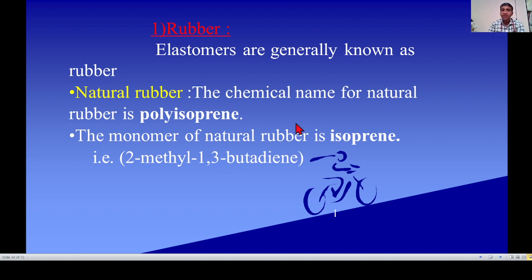Iso means a methyl group is present on the second carbon, therefore 2-methyl. See this structure. Buta means 4 carbons, 1, 2, 3 and 4, and a methyl group is present on the second carbon. The first and third carbons are double bonded. This is the structure of isoprene.